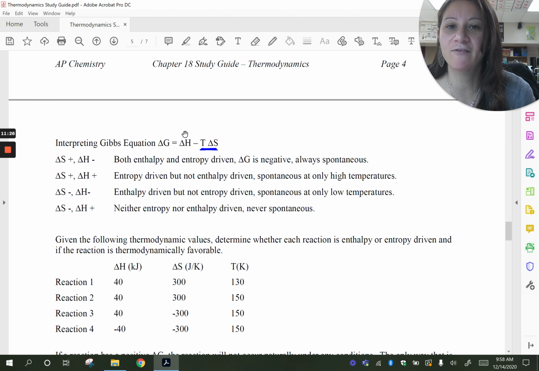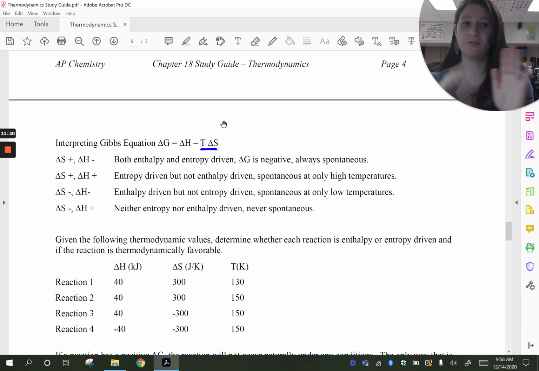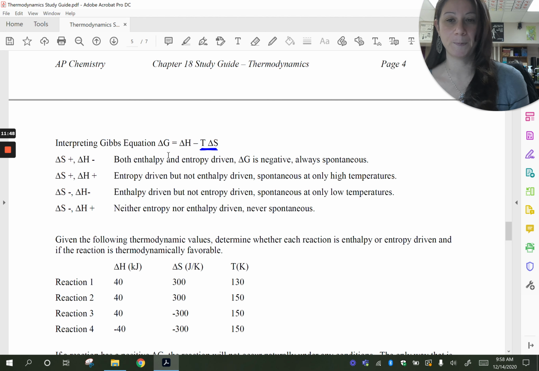Because you have the delta H term and then you have the T delta S term. And if they are disagreeing, then at high temperatures, we're going to make this bigger than the delta H. And so we're going to make the delta S, whatever it says, win. At lower temperatures, very small temperatures, it's going to make this term small. And so you're going to make the delta H win.